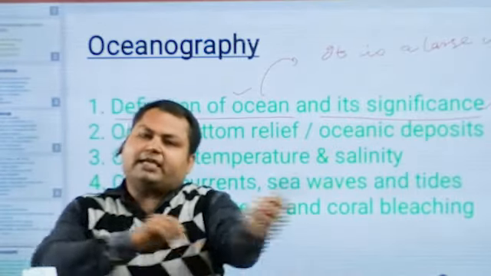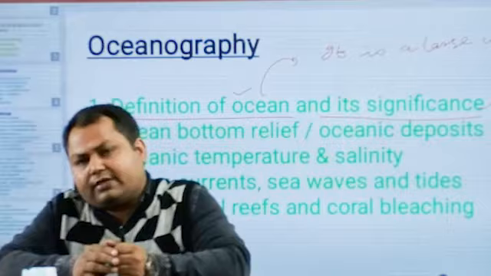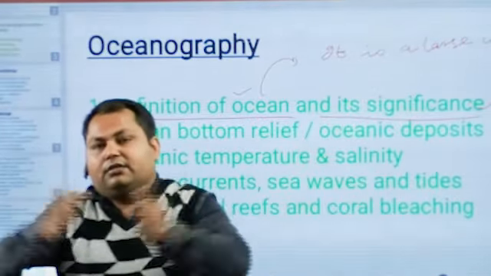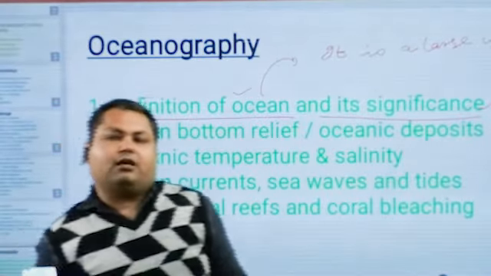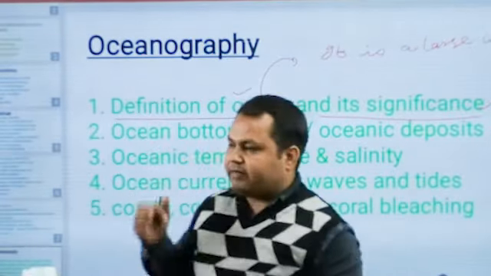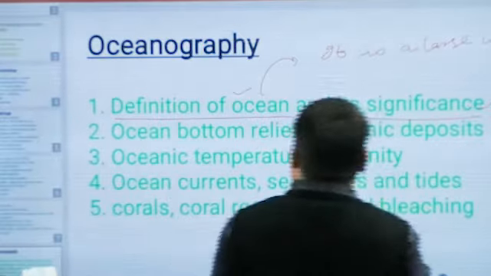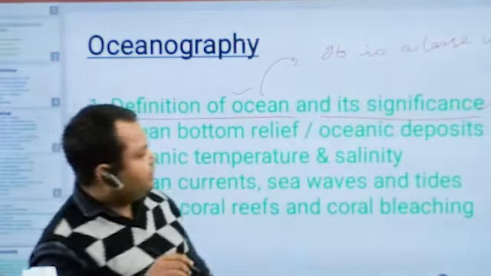In the coastal areas, throughout the year, weather as well as climatic conditions remain almost balanced, and it is because of the presence of ocean water, the largest water body of the earth. It covers around 72% of the earth's surface. So this is a little bit of understanding of the oceans and their significance.